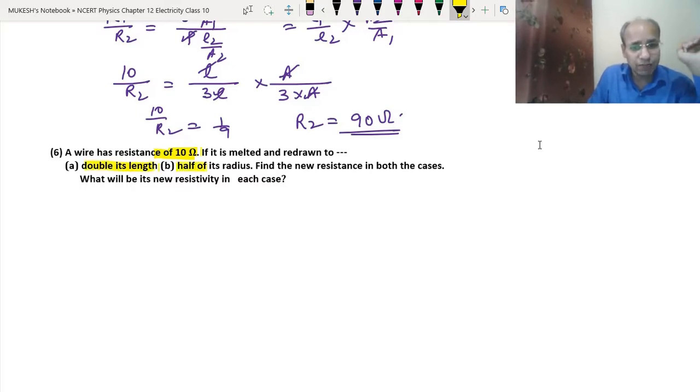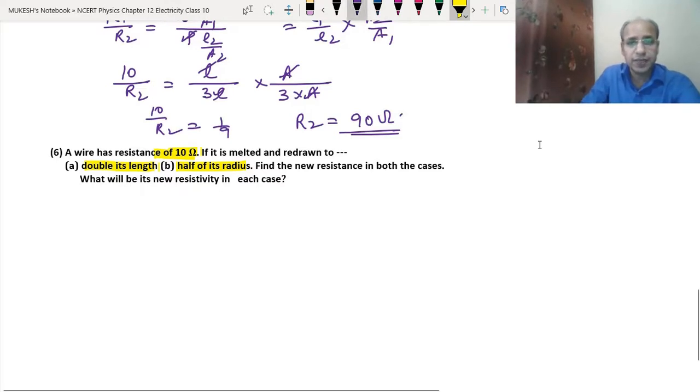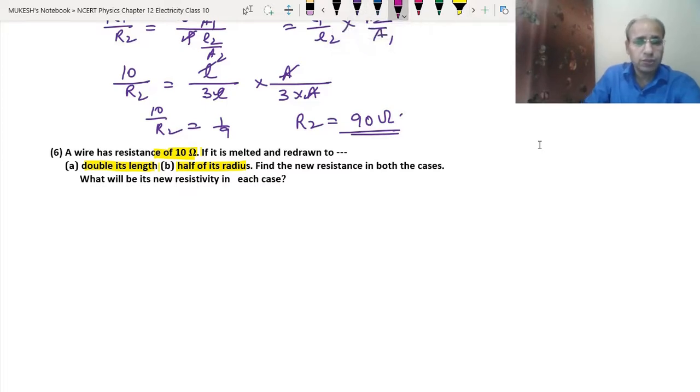Okay. And half of its radius. So we have to find the resistance in both the cases. The first case is very similar to the second and third questions that we have done. The third question that we have done is after stretching. So if we do the first one, we have R1 equal to 10 ohm.